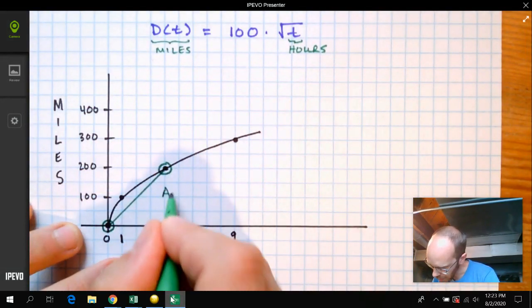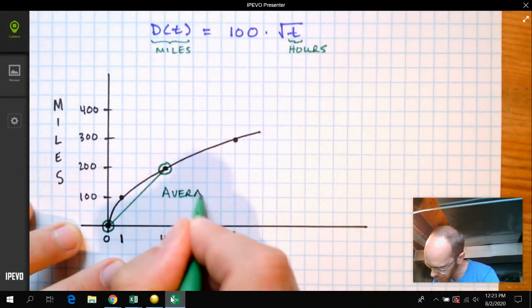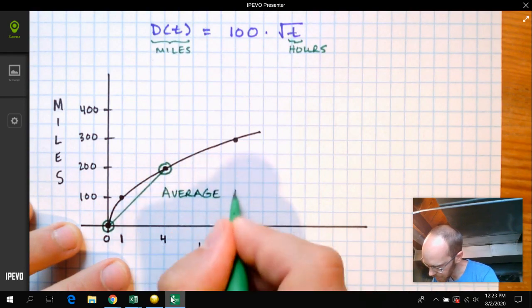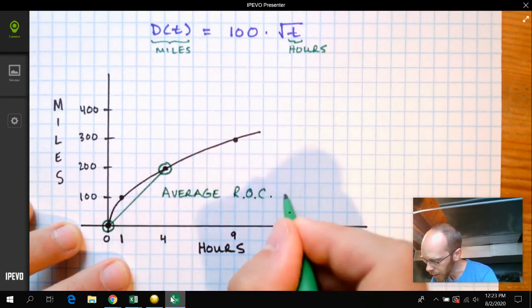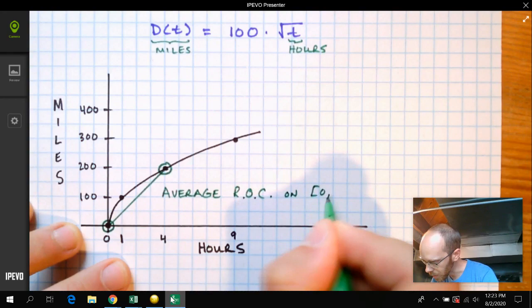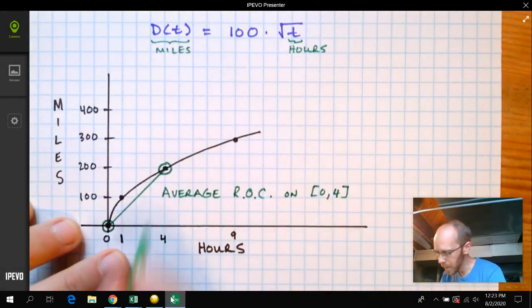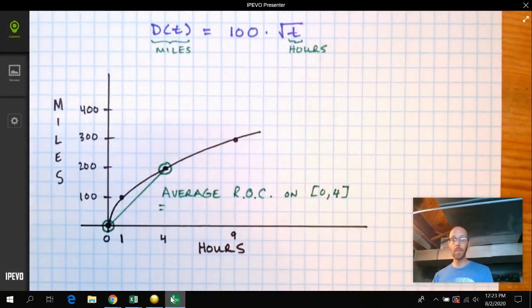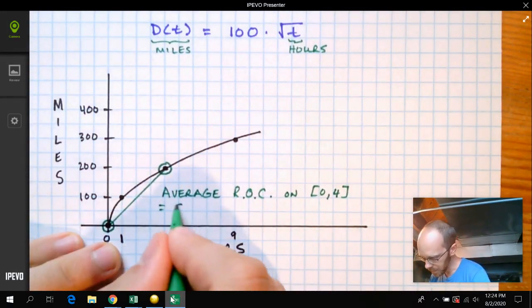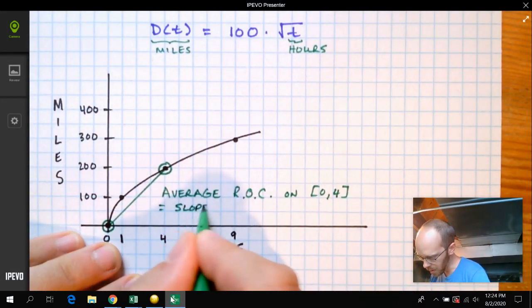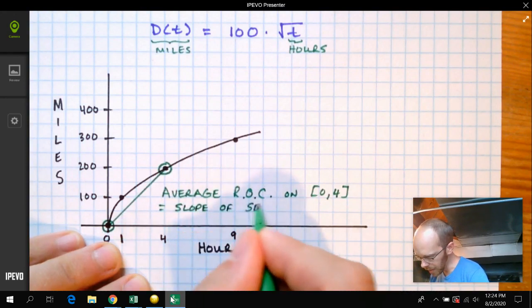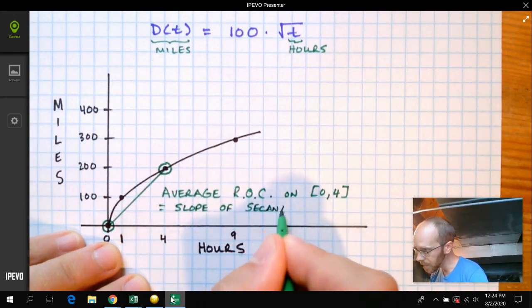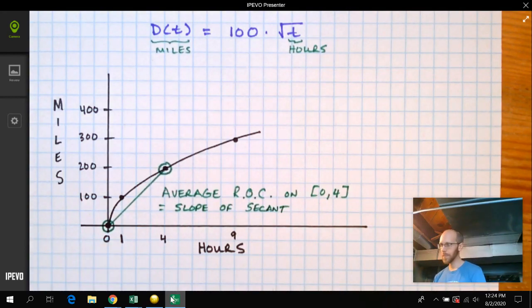So here's our average rate of change on the interval from time 0 to time 4, which would be equal to this line right here. It has a name, a line that connects 2 points on a graph. Anybody? Anybody? That's right. It is called a secant. So it'll be the slope of the secant that connects the endpoints.